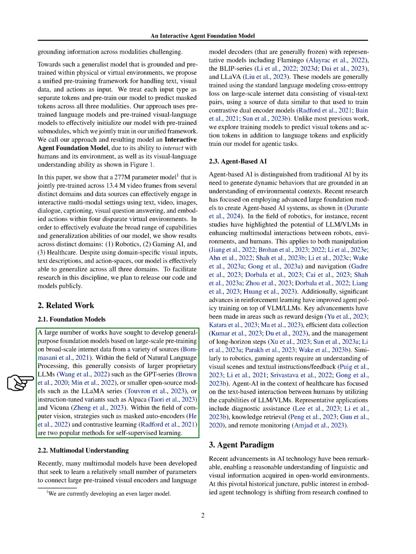This includes improvements in how robots interact with their surroundings and with people, as well as in navigation and manipulation tasks. In gaming, agents need to understand both visual scenes and text instructions.